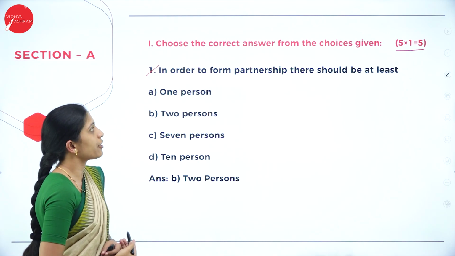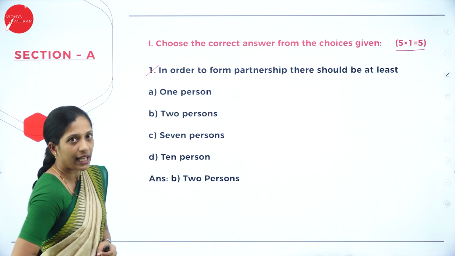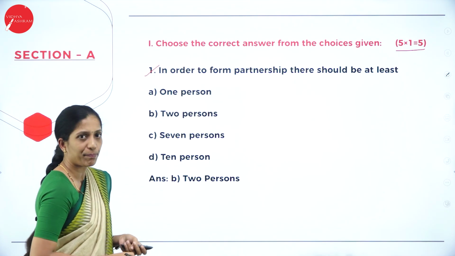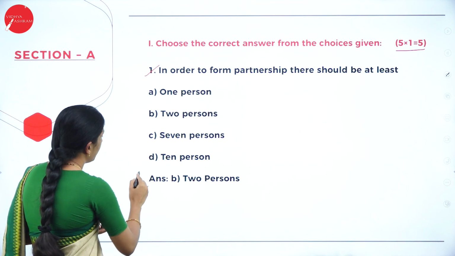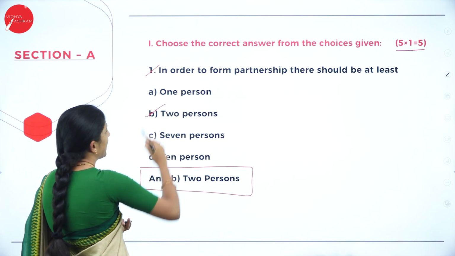In order to form partnership, there should be at least dash members, correct? So they have given, your options are 1, 2, 7, 10. So how are you going to answer? You will write the option first. So your answer is B, correct?